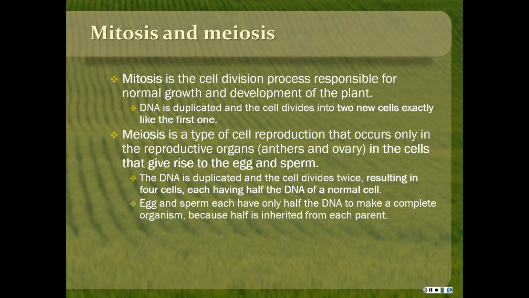Meiosis is a type of cell reproduction that only happens in the reproductive organs on a plant. Those would be the anthers and the ovary. Those are the cells that give rise to the egg and sperm. In this case, the DNA is duplicated and the cell divides twice, resulting in 4 cells. Each of them would have half the DNA of a normal cell, because a gamete, an egg or a sperm, only has half of a full plant's DNA. That's because half is inherited from each parent.